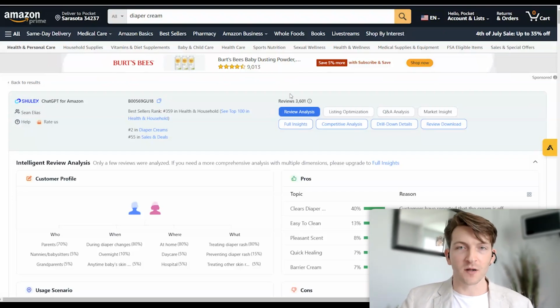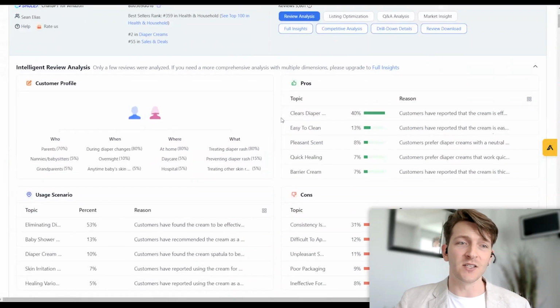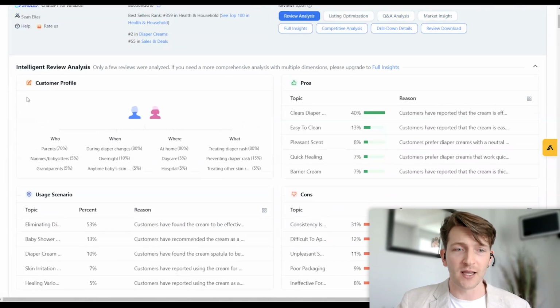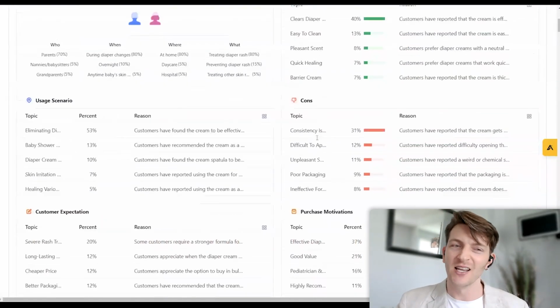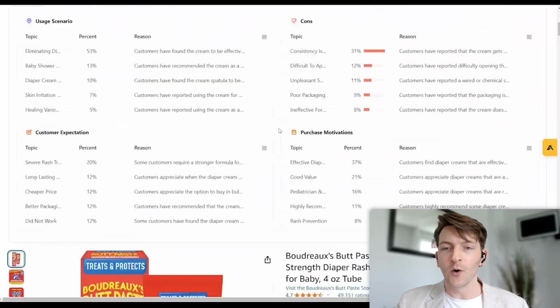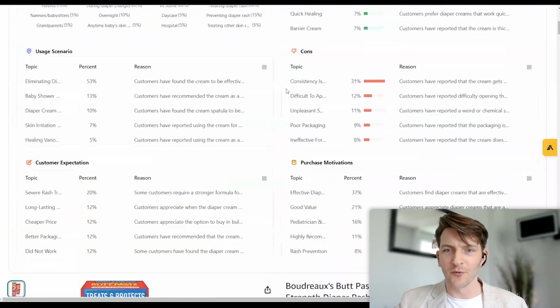Now, when you first come to this page, you are going to see this graph actually hidden. So this is what it's actually going to look like. But you just click the review analysis button here and it expands it down and you can see into the customer profile. Just a quick high-level view just to get who's using it, when they're using it, where they're using it, what they're using it for, what people like about it, what they don't like about it, usage scenarios, and some other information here.